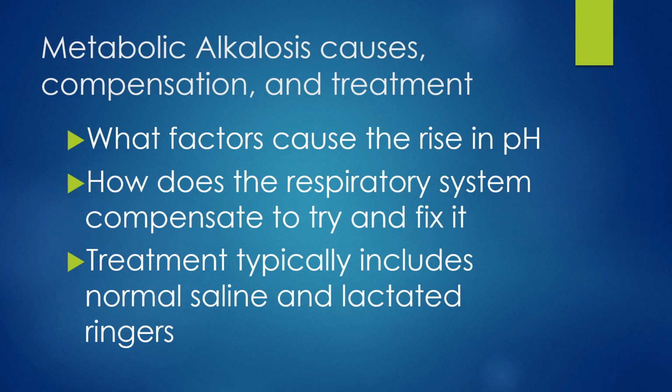Now for the metabolic alkalosis causes, compensation, and treatment, we're going to talk about what factors cause the rise in pH in the body, how the respiratory system compensates to try and fix it, and then pre-hospital treatment, which typically includes normal saline and lactated ringers. So the factors that cause the pH rise in the body are going to be a large amount of base, sodium bicarbonate, calcium carbonate, and an excess amount of IV sodium bicarb.